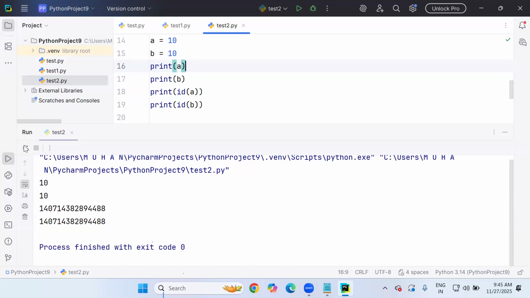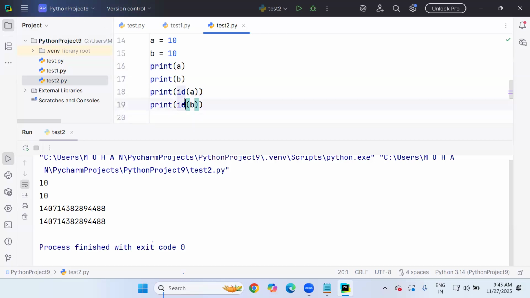This means Python decides that because the two variables have the same value, 10, it can be represented in the same memory only. You can collect the value from that memory by using print A or print B, any name you point through, and you get the value.